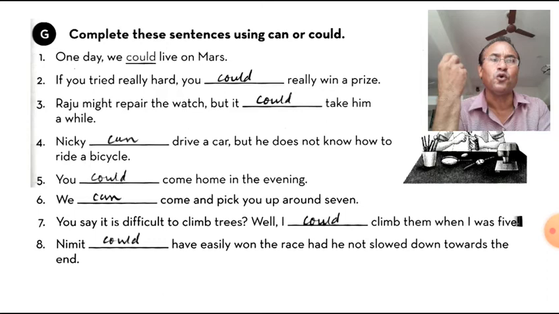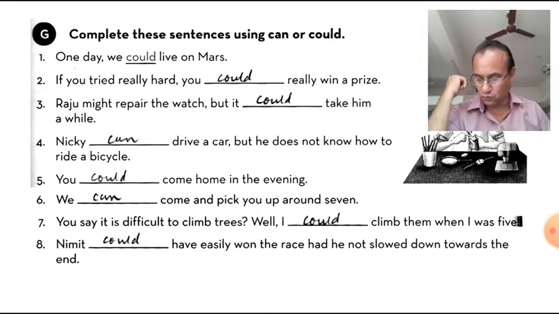If I had done it, Nimit could have easily won the race had he not slowed down towards the end. Here past perfect and modal auxiliary with have and V3, could have. If I had worked hard, I could have won the medal. But it was not possible because I didn't do what I had to do. So could have is used here. So these are the sentences we have done of G.